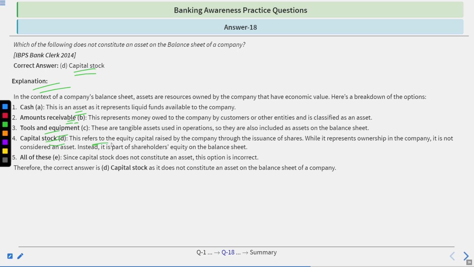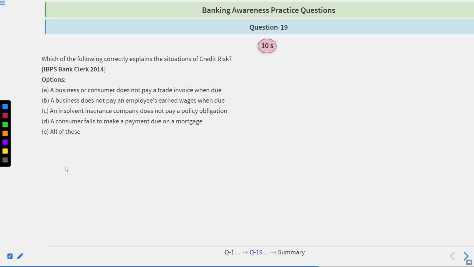Capital stock refers to the equity capital raised by the company through the issuance of shares. While it represents ownership of the company, it's not considered an asset. Instead, it is a part of shareholders' equity on the balance sheet. All of these. Since capital stock does not constitute an asset, this option is incorrect.